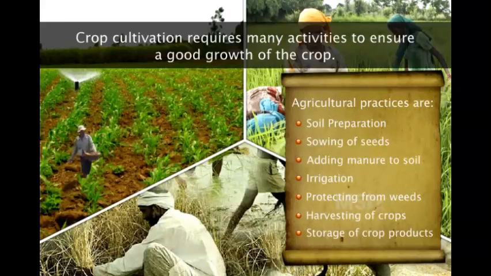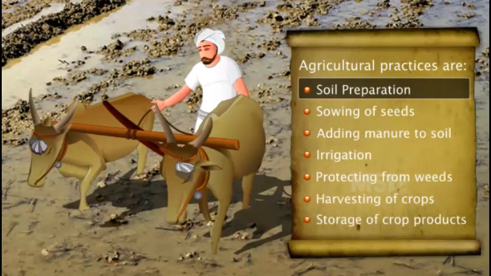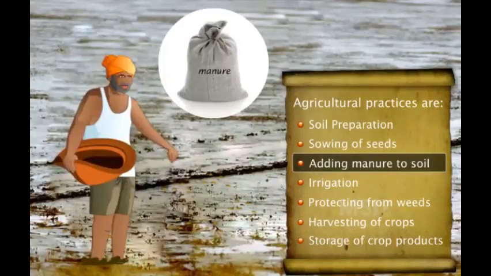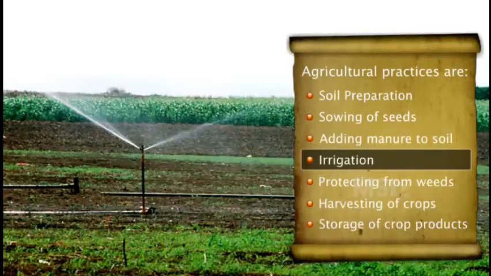First step is soil preparation, in which the soil is ploughed by the farmers so that they can sow the seed easily. Second, we have to get the best seed to be sown in that land which is ploughed earlier. Next, we have to add manure so that the plant should not be destroyed by other microbes. Next, we have irrigation to provide water to the plants and nourishment.